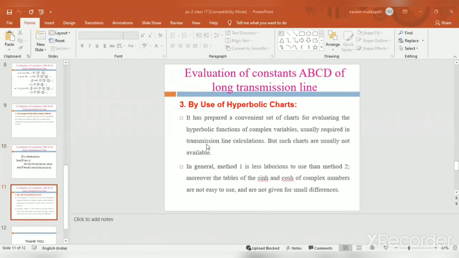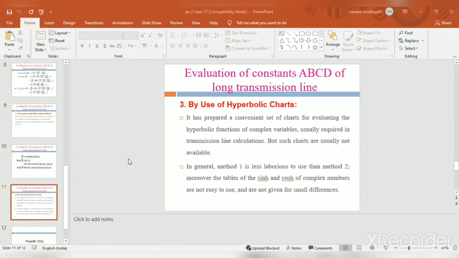Okay, it is not practically available. These types of charts are not practically available. There is a convenient set of charts for evaluating the hyperbolic functions for complex variables, usually required in transmission line calculations. But such charts are not usually available in practice, that's why it is not available in the practical case. In general, the commonly used method is the complex angle method.